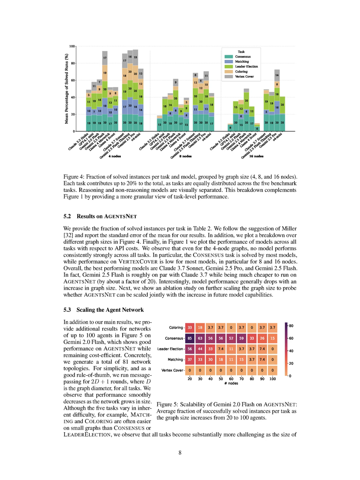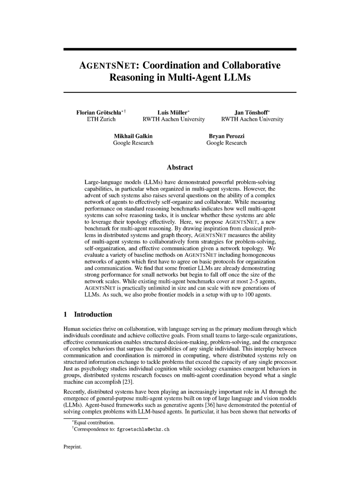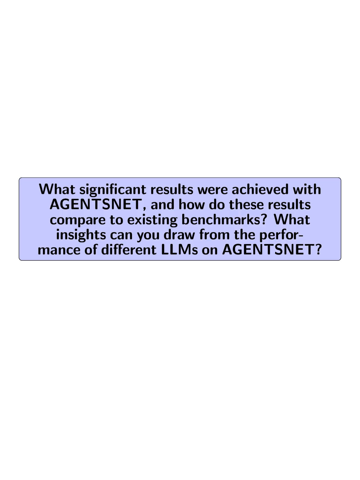The results are reported as the fraction of solved instances per task, with standard errors of the mean calculated to provide statistical reliability. Furthermore, qualitative analyses of agent interactions and strategies are conducted to gain insights into the communication and collaborative capabilities of the models tested on AGENTSNET. What significant results were achieved with AGENTSNET, and how do these results compare to existing benchmarks? What insights can you draw from the performance of different LLMs on AGENTSNET?